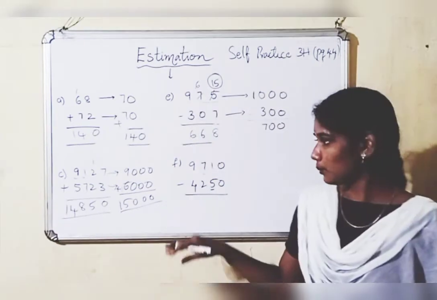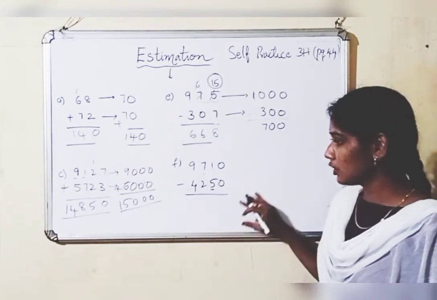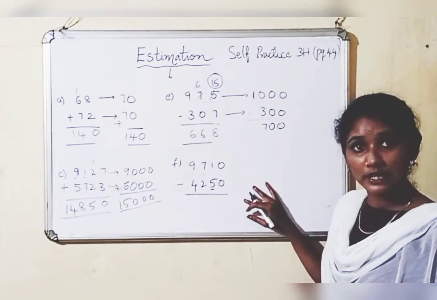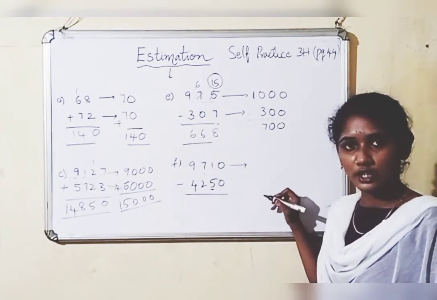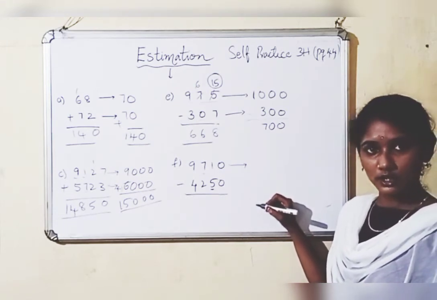So let's see another problem: 9,710 minus 4,250. Let's do this problem by rounding off to the nearest thousands. To round off to the nearest 1000, we have to check the hundreds place.